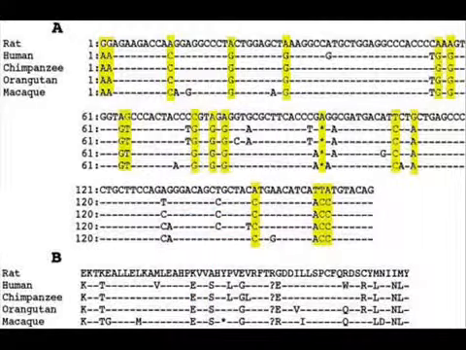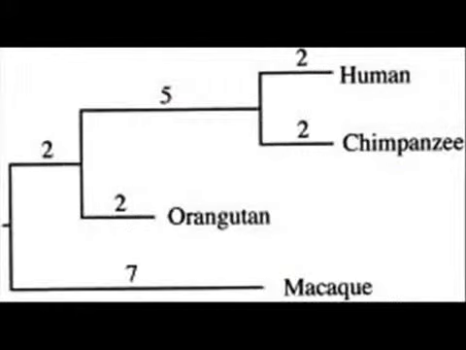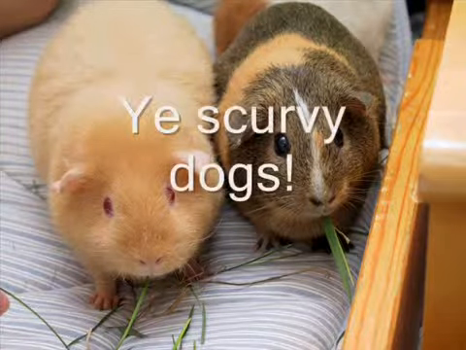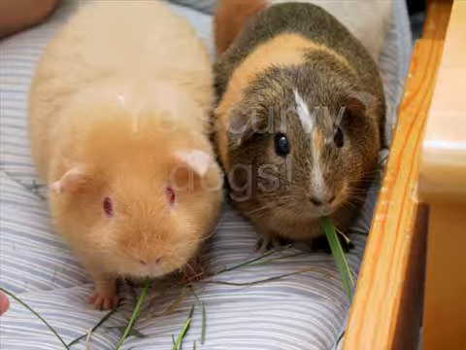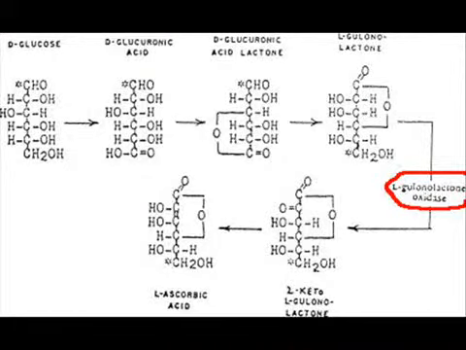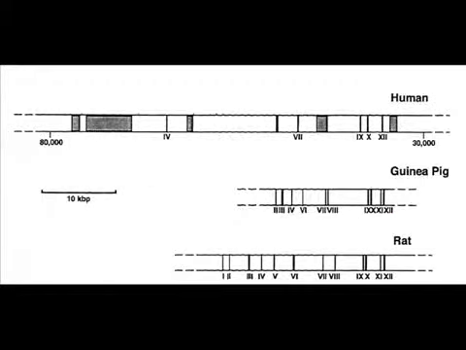Even if we ignore the 18 differences between rats and all the primates, common descent still explains the data better. To add another level to the story, it was discovered that guinea pigs will develop scurvy when fed a diet without vitamin C. It was later discovered that guinea pigs have mutations in the same gene, knocking out the same enzyme, thus they cannot produce vitamin C. However, and here's the kicker, guinea pigs have a different set of mutations knocking out the gene than primates do.